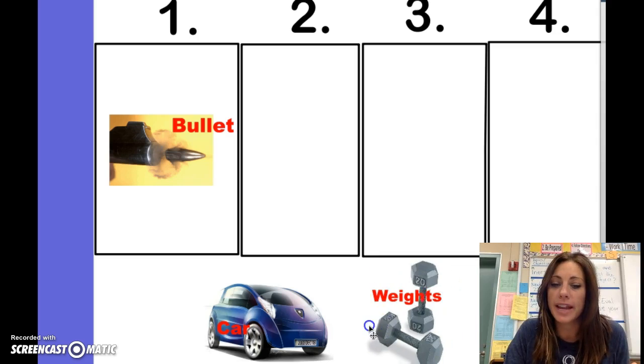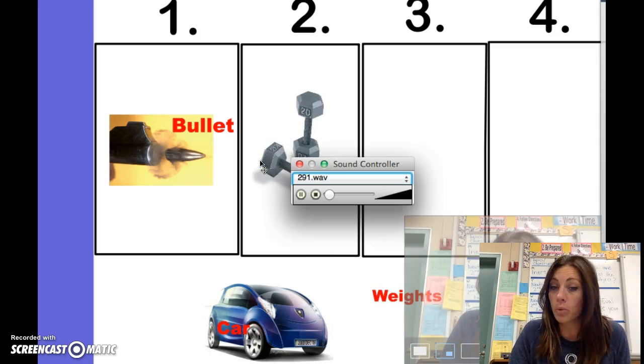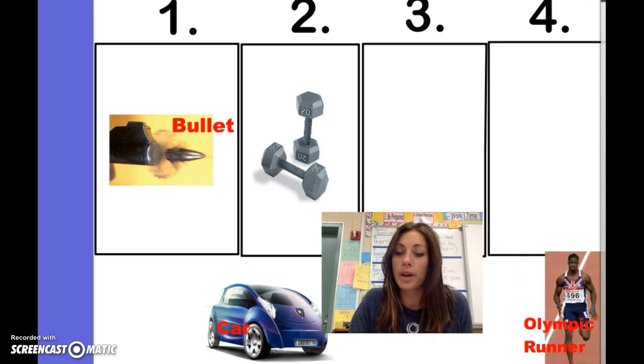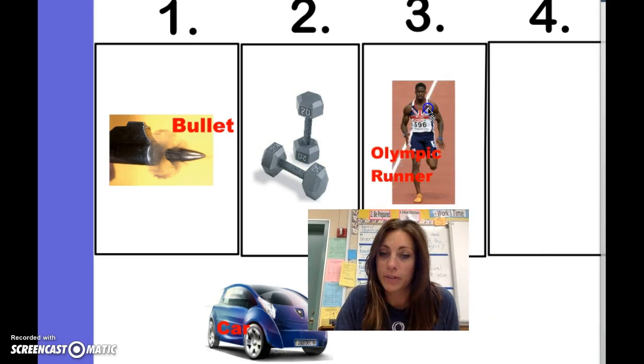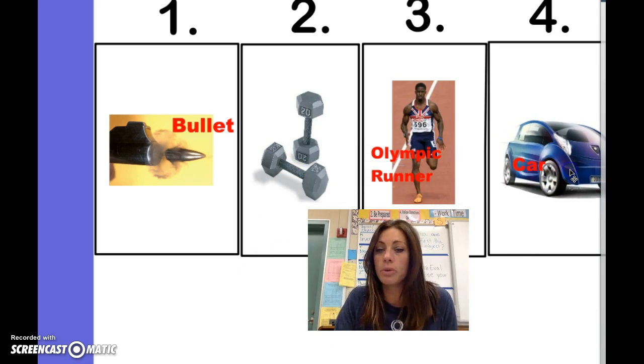The bullet is the smallest thing, and that is why it can go fast. The next object would be the 20-pound weights. The object with the third most amount of inertia would be the Olympic runner, and then the object with the most amount of inertia would be the car.